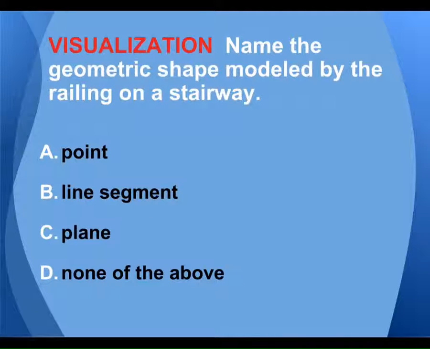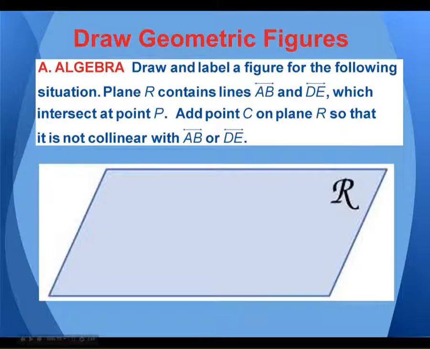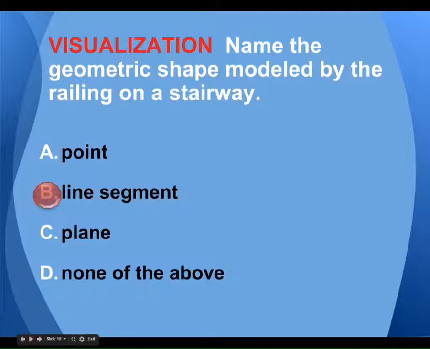Name the geometric shape modeled by the rail of a stairway. That'd be like a point, line, or plane. Probably best like a line, right? The difference between a line and a line segment, I think I'll come to this in just a second, is a line goes on forever in both directions. So for example, that's line, or we can call it line AB.